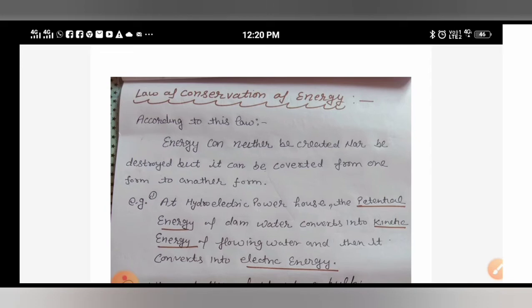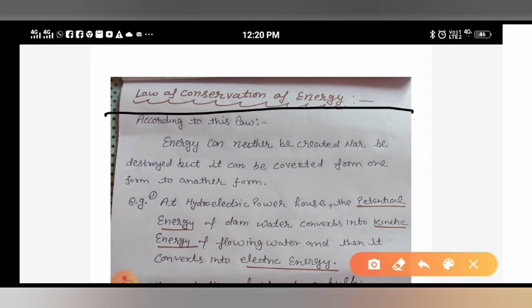Dear students, as you know, in my last lectures I taught you about energy, and we discussed two main types of energies we call mechanical energy, that is kinetic energy and potential energy. Dear students, now our next topic is the law of conservation of energy.